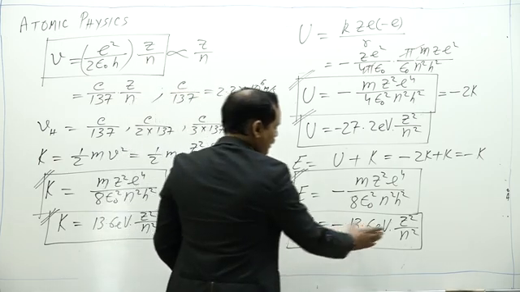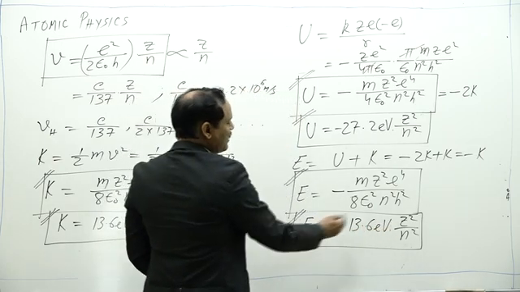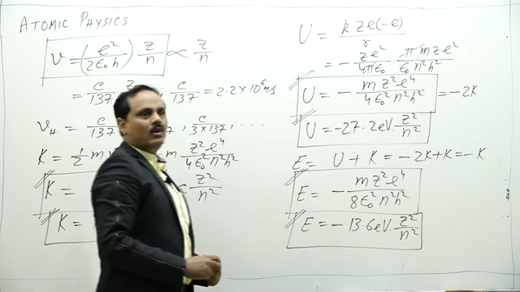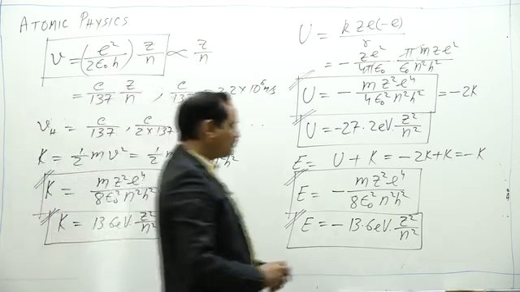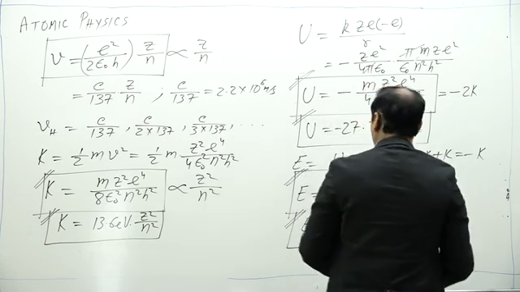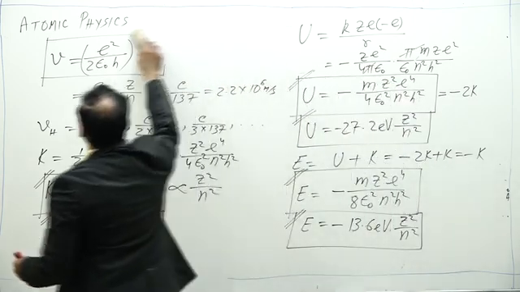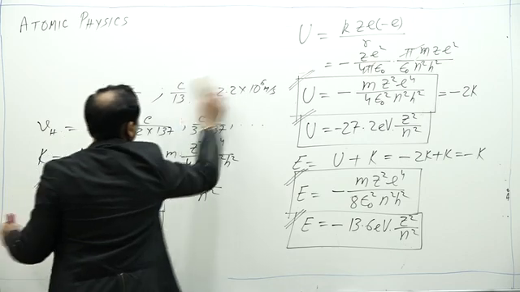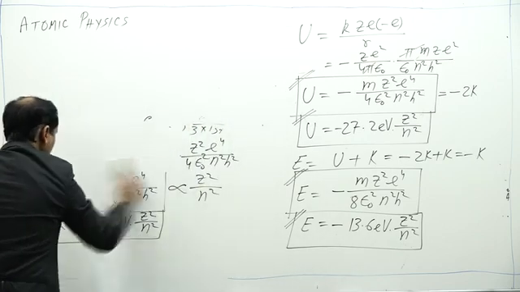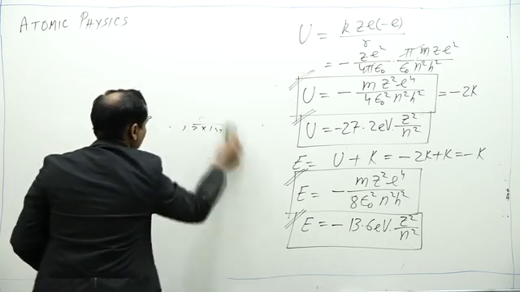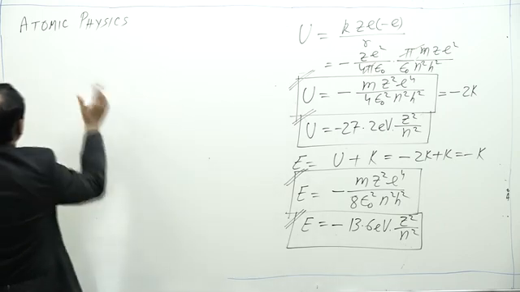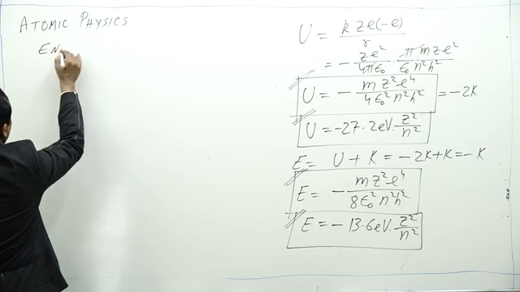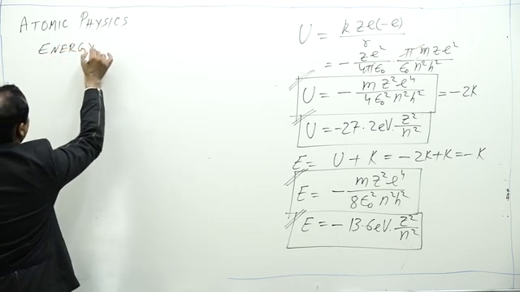If I write the values of energy for different orbits of electron, that gives energy levels. So now we need to get the energy levels. Now we have energy levels.